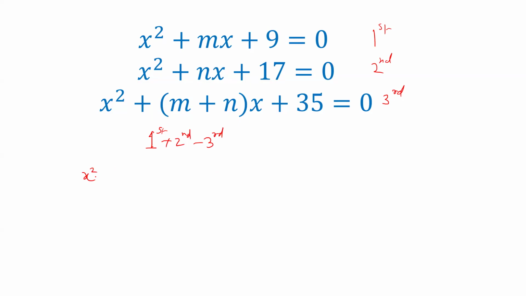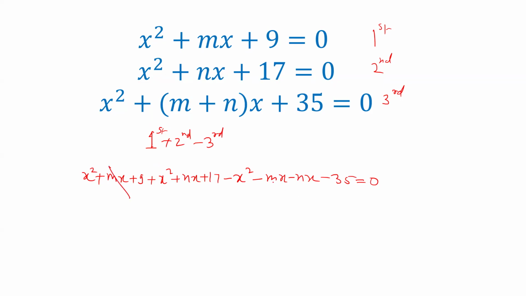So we get x square plus mx plus 9 plus x square plus nx plus 17, and now subtract the third: x square minus x square minus mx minus nx minus 35 equals 0. What did we do? We added the first and second equations and subtracted the third.